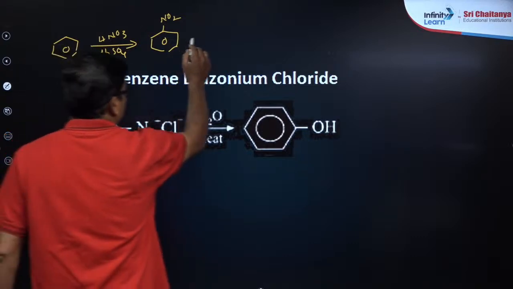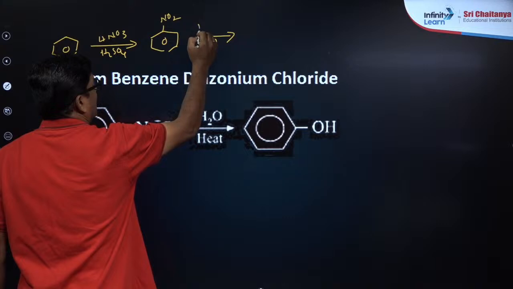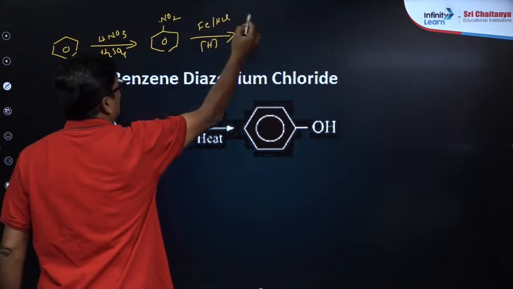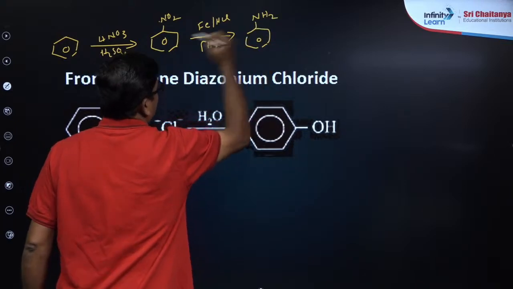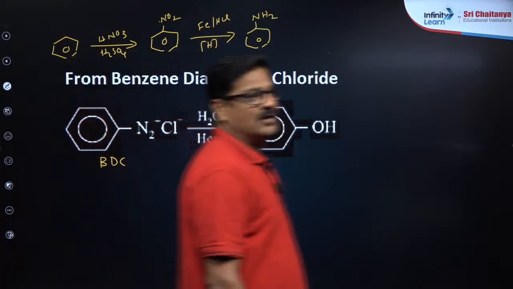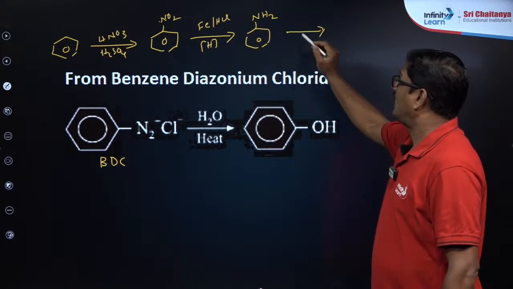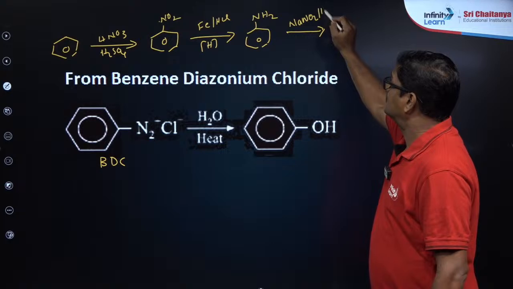This nitrobenzene is reduced using iron and HCl, so that the nitro group is reduced to the amino group, and this is further diazotized with NaNO2 and HCl.